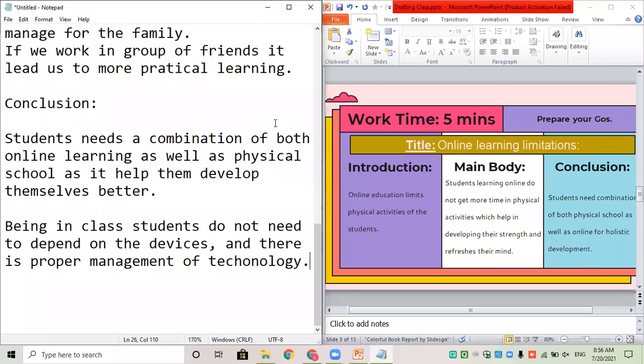Others who have not given any kind of reactions, please let me know if you are understanding how to form this particular thing, because we are almost on the form of making your paragraphs. Muskan understood. Others?